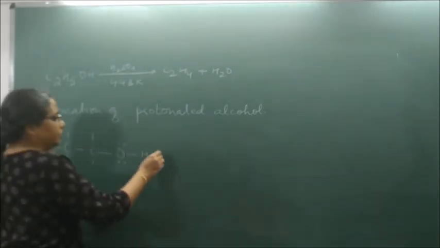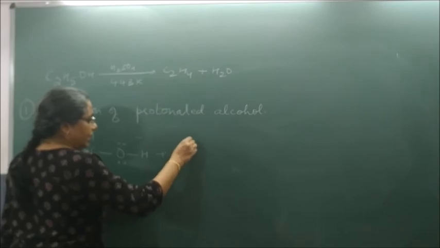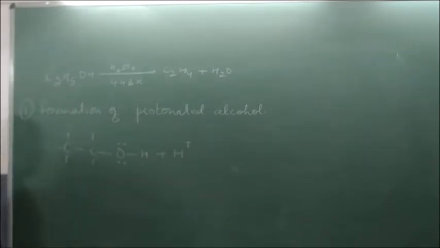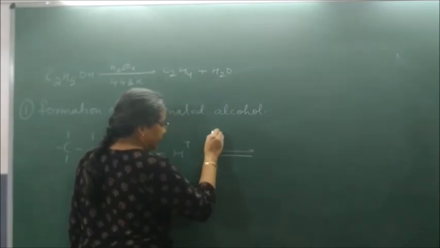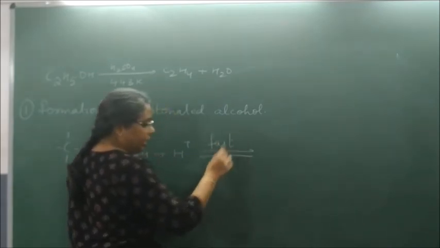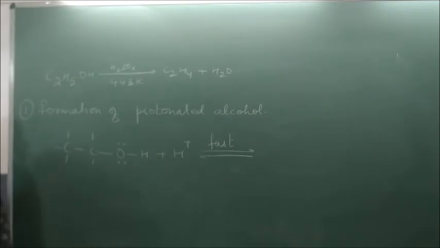This reaction takes place in presence of what? H plus ions. Now, this reaction is a fast reaction and hence you will write 'fast' over the arrow. Why do we write fast and slow? Which is the rate determining step? The slowest is the rate determining step.